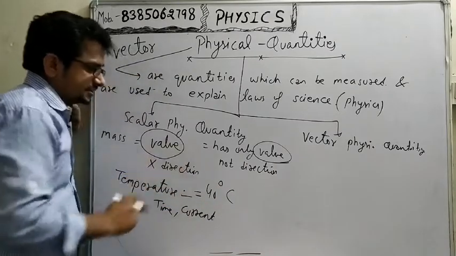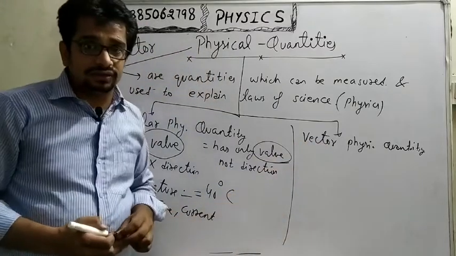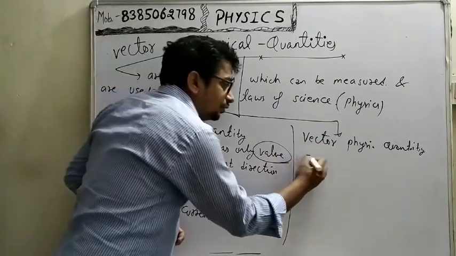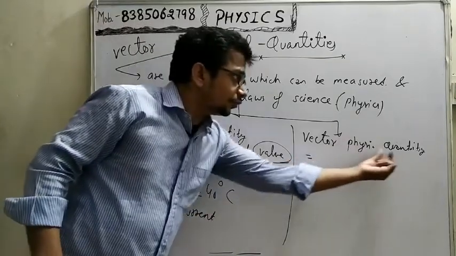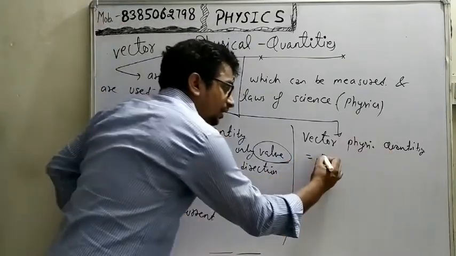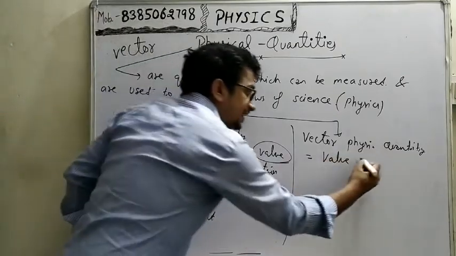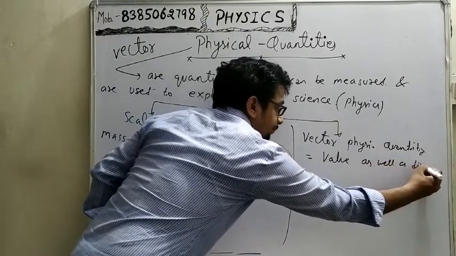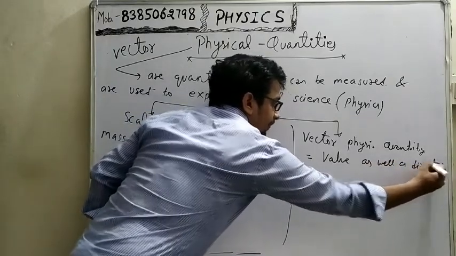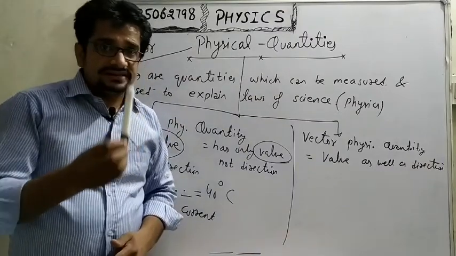First thing. Now the second thing is vector physical quantities. You had to write in your notebook: the physical quantities which have value as well as direction. For example, this marker is an object.